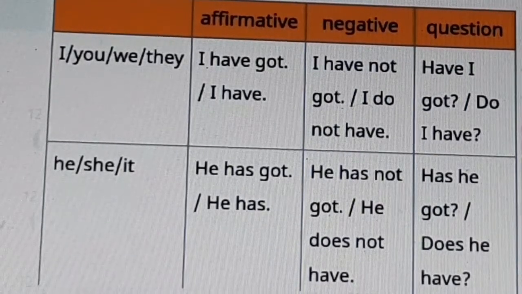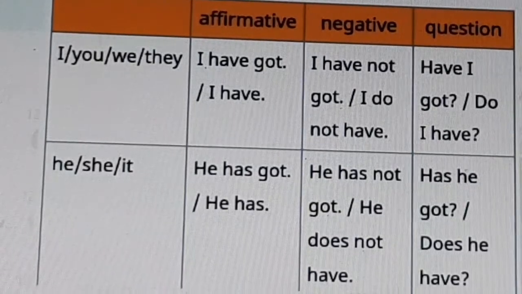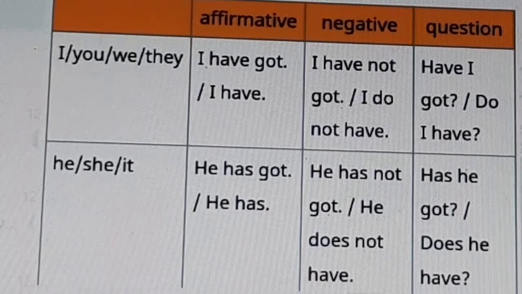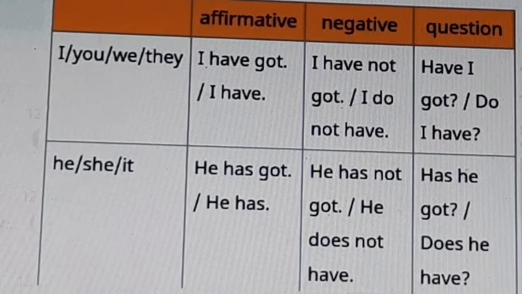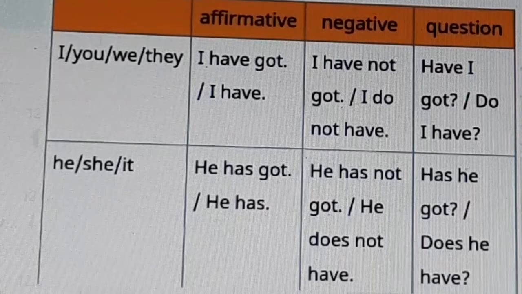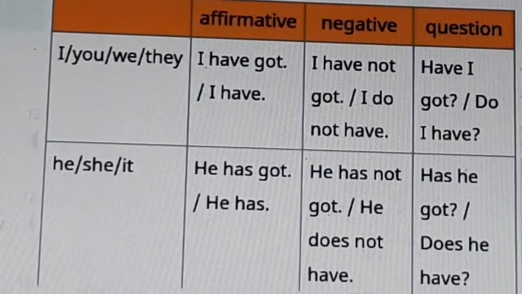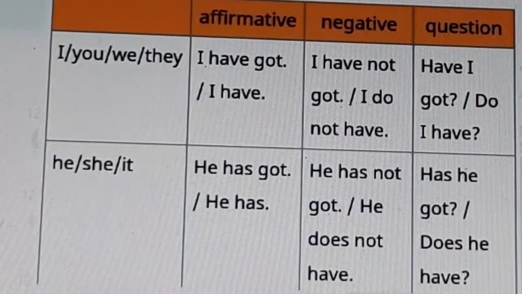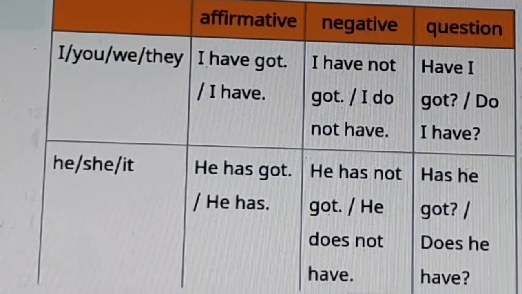We have not got, we do not have. They have not got, they do not have. In question: have I got, have you got, have we got, have they got? Or: do I have, do you have, do we have, do they have?